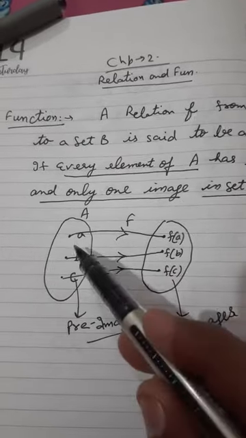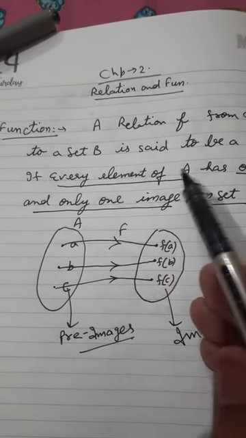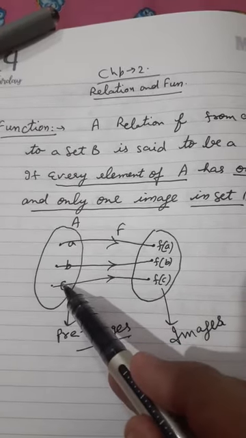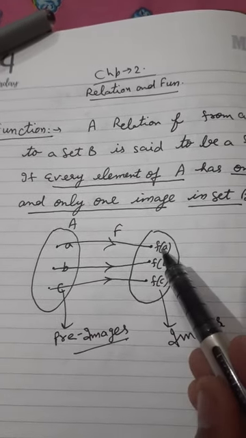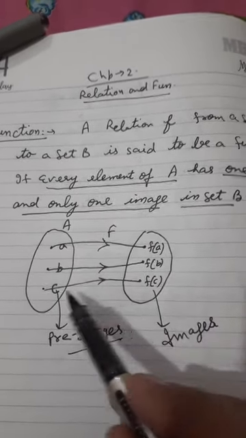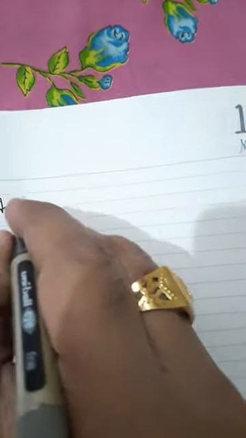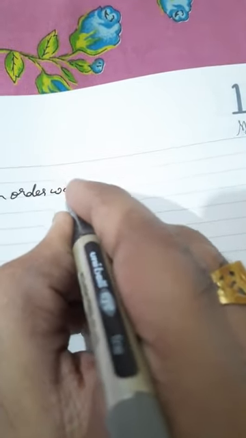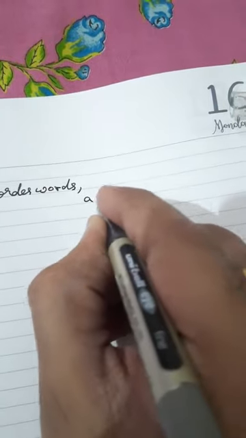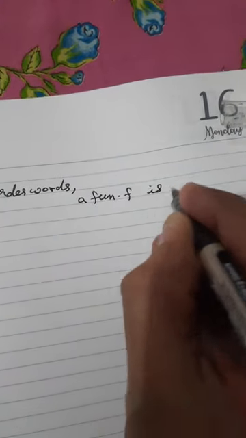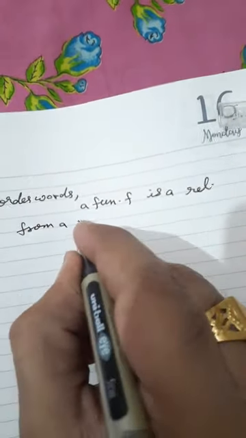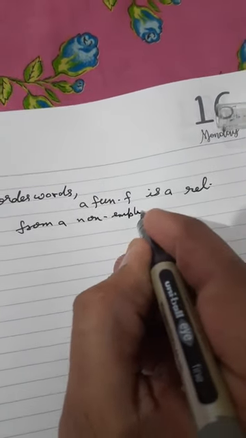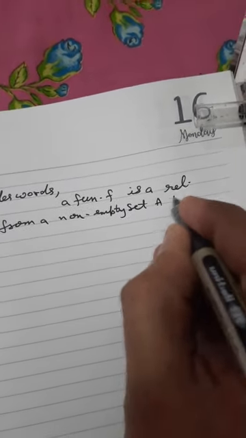Suppose here we are having three elements. So what is written here? Every element of A must have some image in set B. a is having image f(a), b is having image f(b), c is having image f(c). In other words, we can say that a function f is a relation from a non-empty set A to a non-empty set B